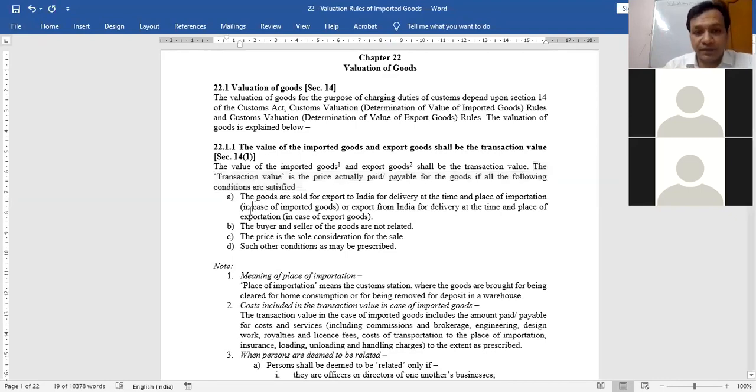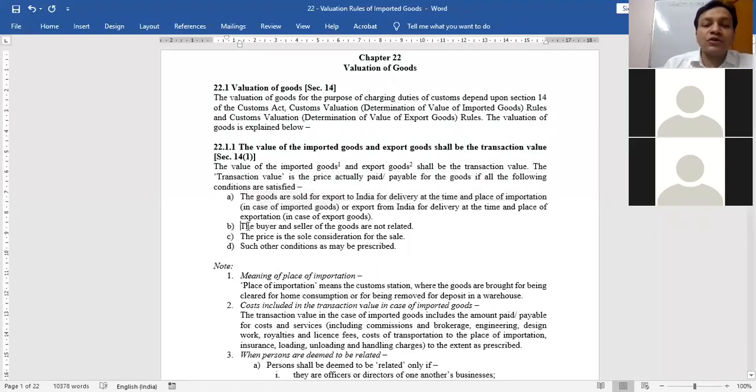First, the goods are sold for export to India for delivery at the time and place of importation. This is first thing. That goods are imported by someone, that means exported by some another person.